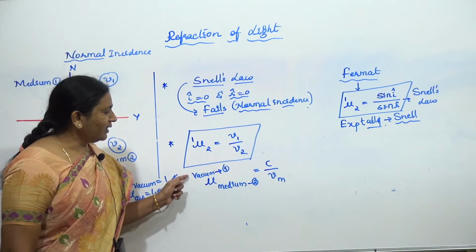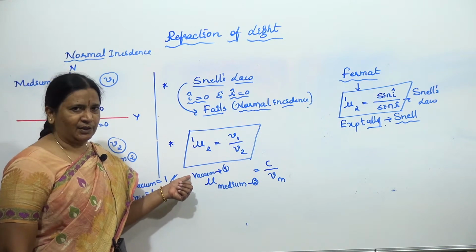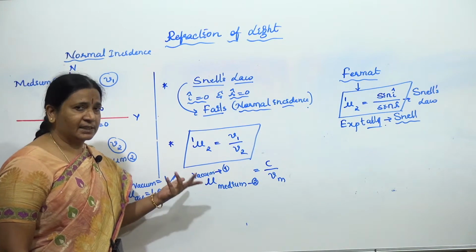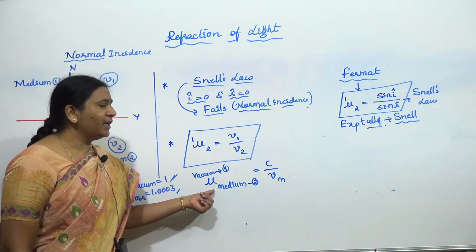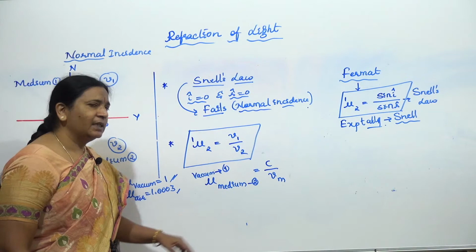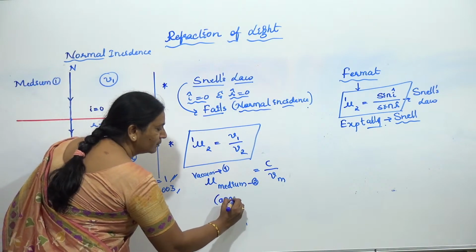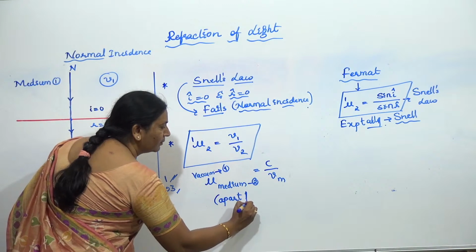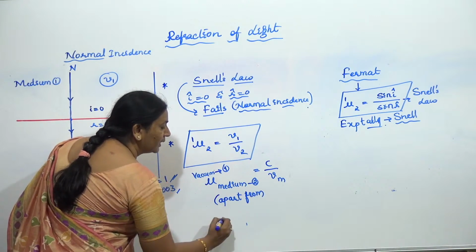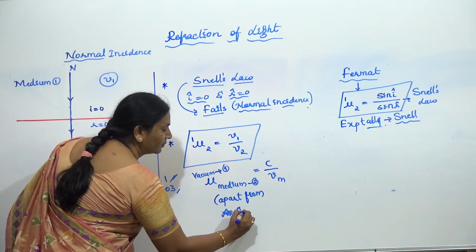Now, what have I taken as the first medium? Listen carefully. The first medium I have taken as vacuum, or, as I said, you can take it as air also. But the second medium is apart from air and vacuum. So what do we have? The second medium must be apart from air or vacuum.